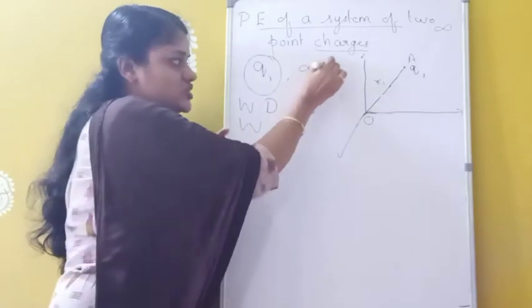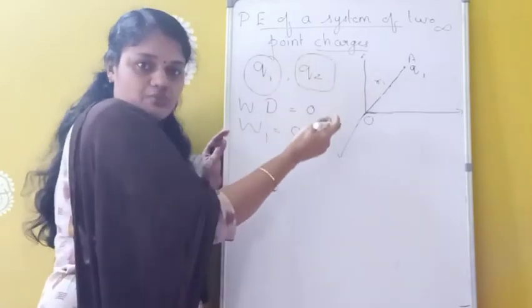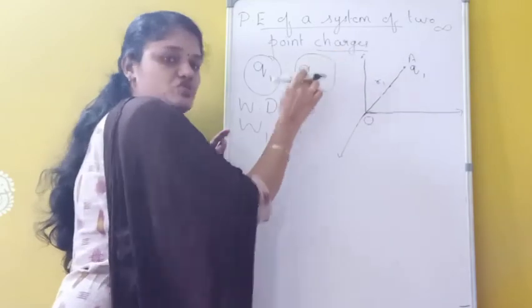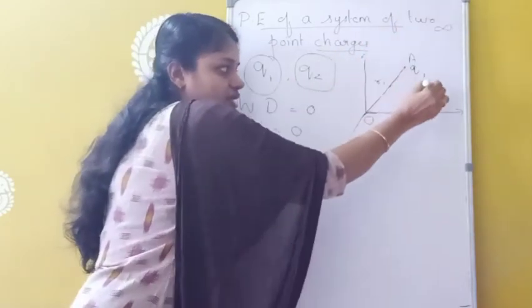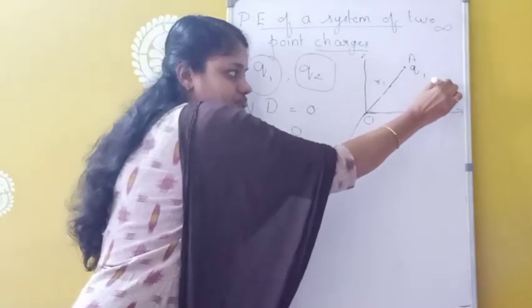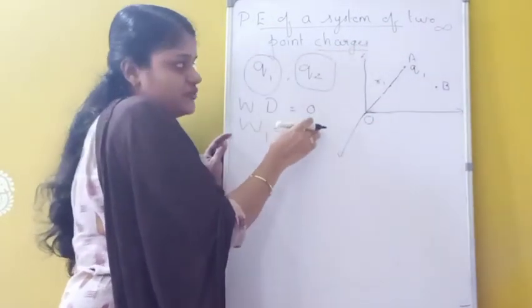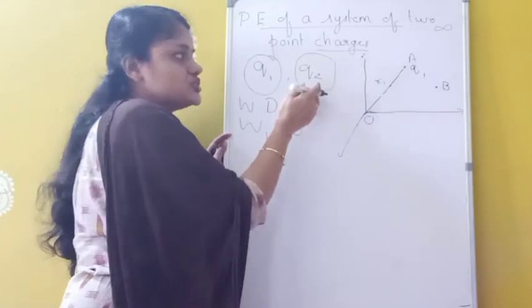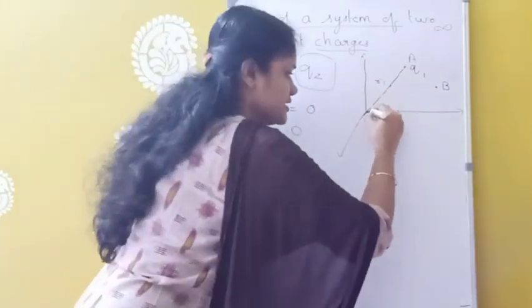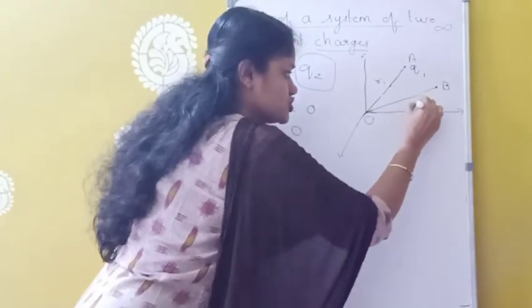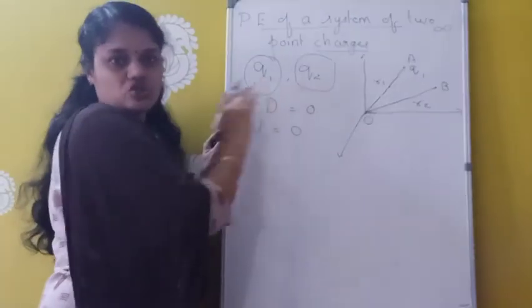Now, in the second case, we have to bring another charge, Q2, from infinity to another location B, and this location B is at a distance R2 from the origin.